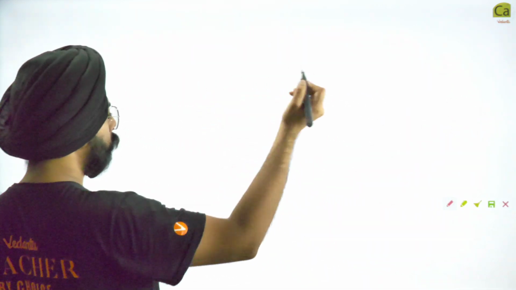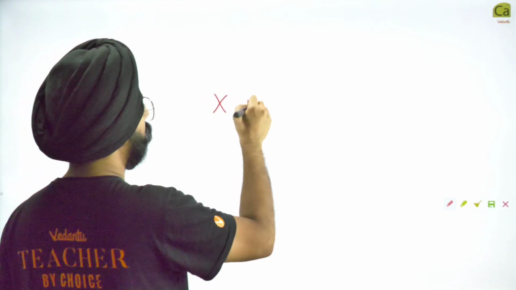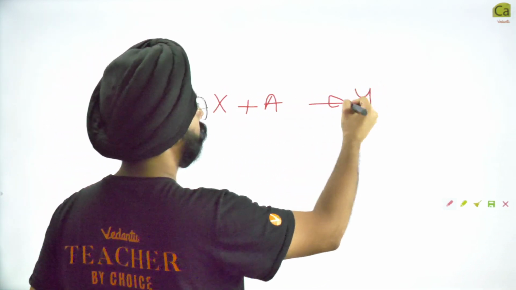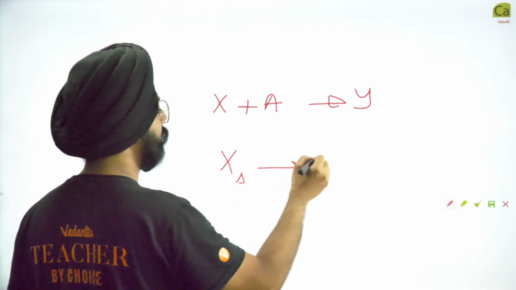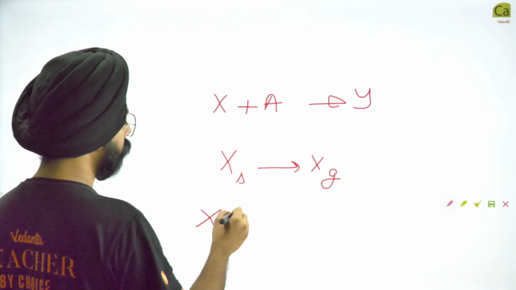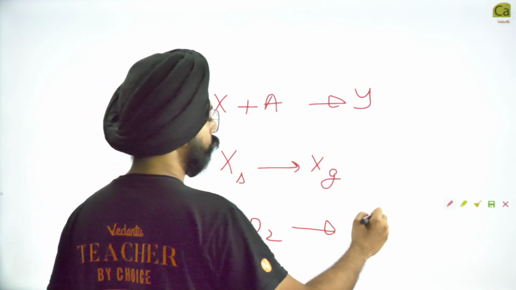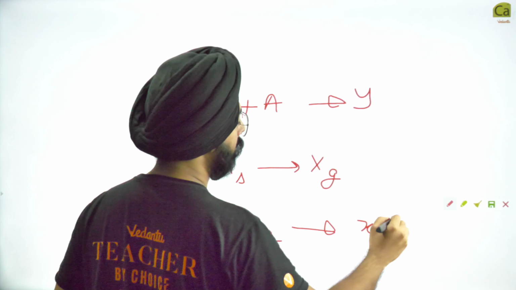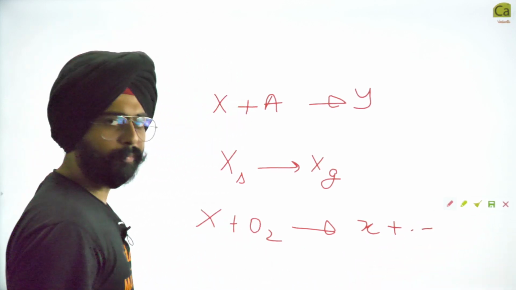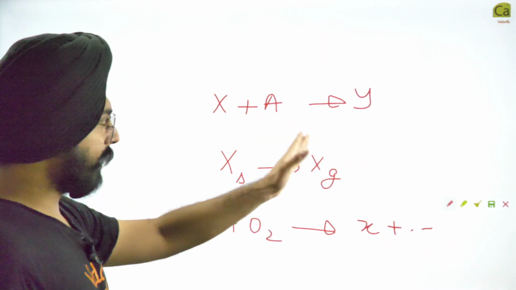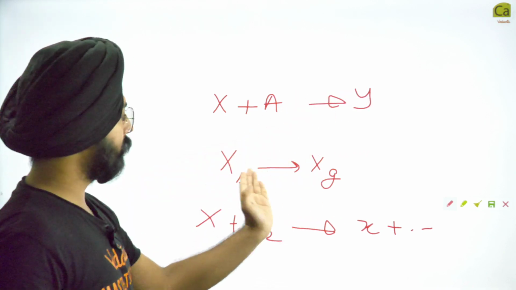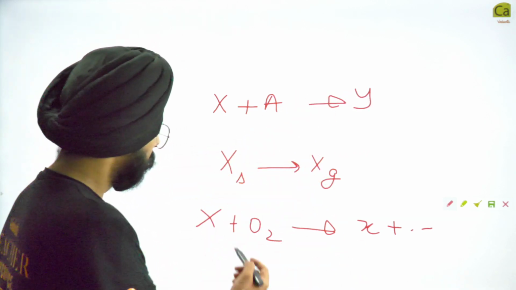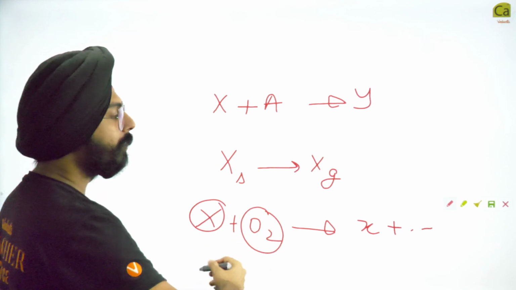First of all, if we look at any process, you can write that as a chemical reaction. ठीक है? तो मान लो कोई भी process हो रहा है. Let's say X plus A is going to Y, or X solid is going to X gaseous, or X is combining with oxygen to give you lots of smaller products. So different types of reactions. This is just a normal chemical reaction. This is solid going to gas, so sublimation. This is X reacting with oxygen, so this can be called combustion.